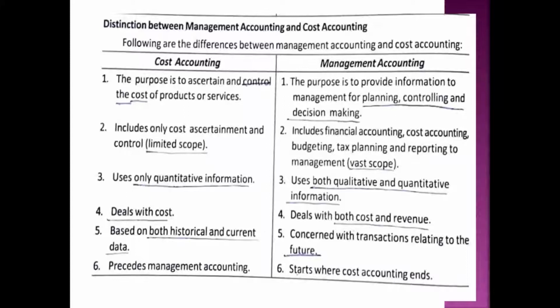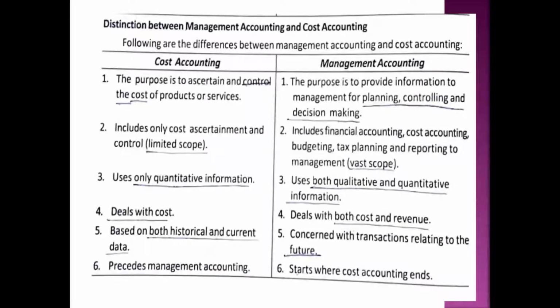But the aim of management accounting is to provide information to the management, for planning, controlling and decision making. These are three major dimensions of management. For that purpose, data is to be given at the right time, in an intelligible or understandable manner. That is the object of management accounting.